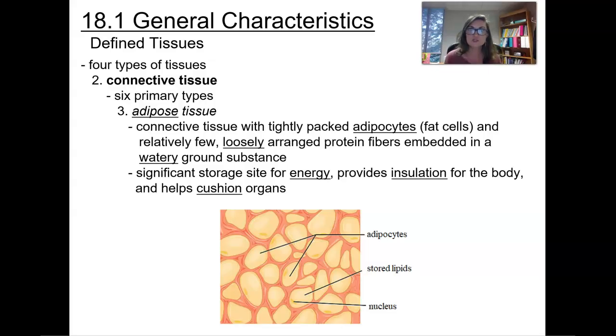So anytime that you eat more than the amount of calories that your body needs, it's able to store these for use later, and it stores it in the adipocyte or in the fat tissue. This tissue also helps to provide insulation for the body, and it helps to cushion organs. And so any type of adipose tissue that's going to be around an organ is going to be referred to as visceral fat.